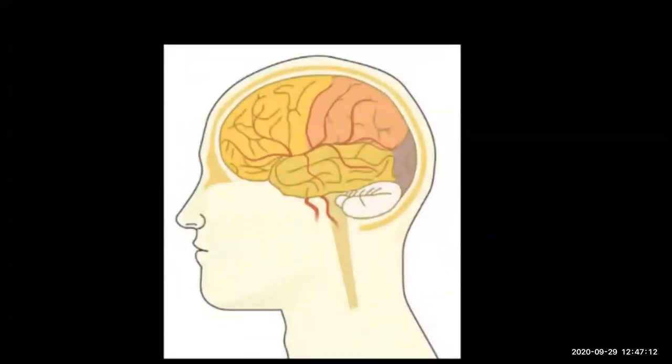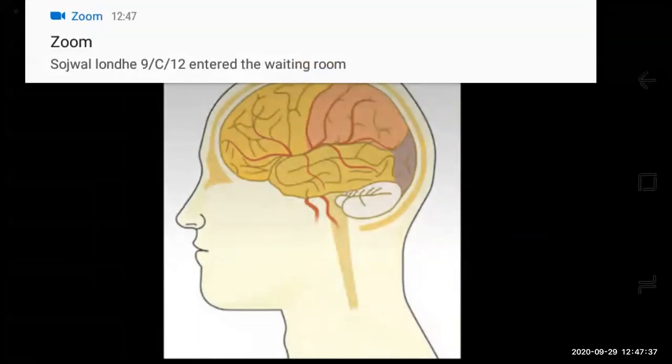Now let us learn first about the structure of the central nervous system. Now the central nervous system consists of mainly brain and spinal cord. Okay, so the human brain is very much well developed. Now if you study about the brain, you can say that the brain is the main controlling part of the nervous system. What is the weight of the brain? 1300 to 1400 grams in adult human beings. And it consists of approximately 100 billion neurons.